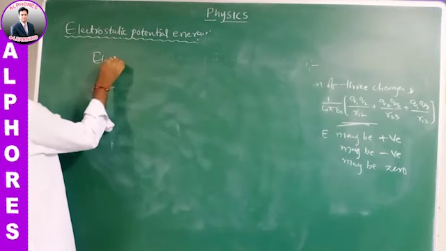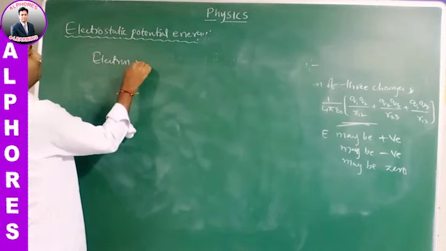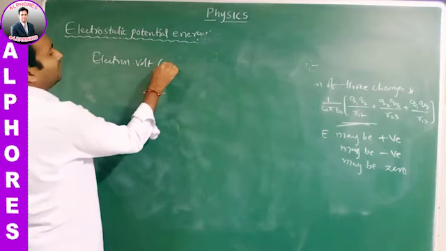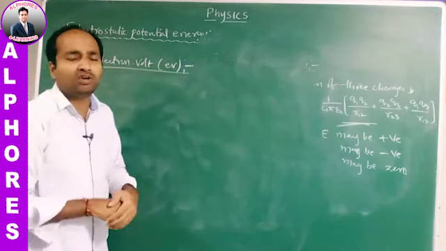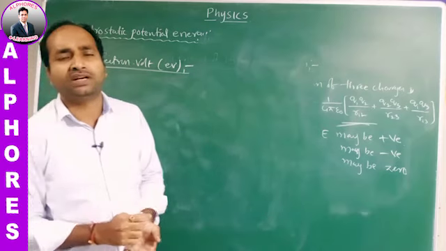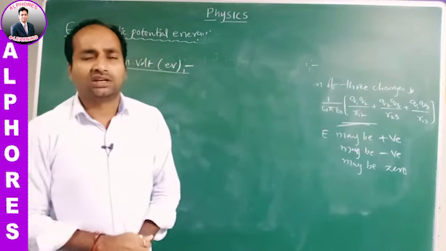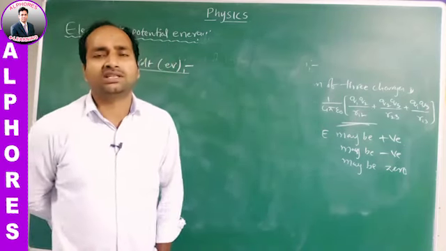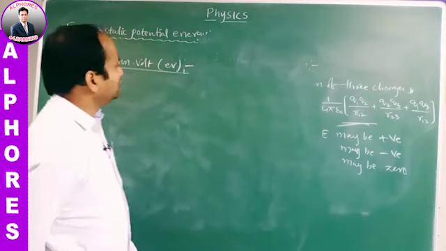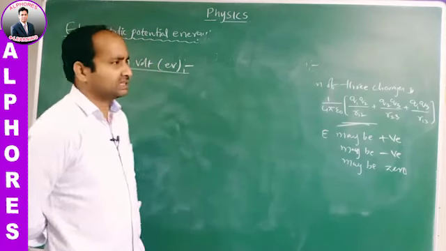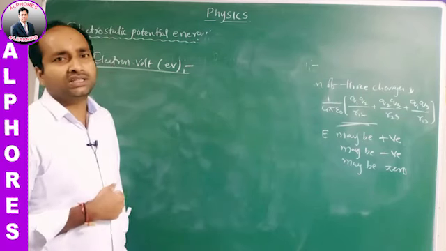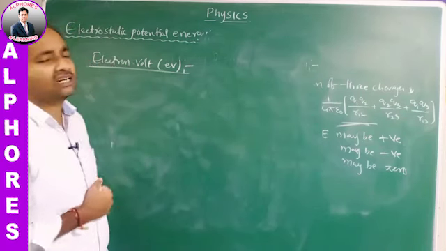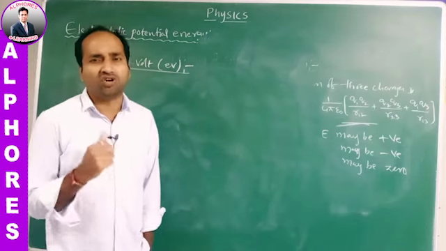Next, electron volt, eV. In general, the conventional unit of energy is the joule. But in the case of elementary particles, nuclear energy, electrons' energy may be calculated in electron volts, because the joule is a huge quantity.